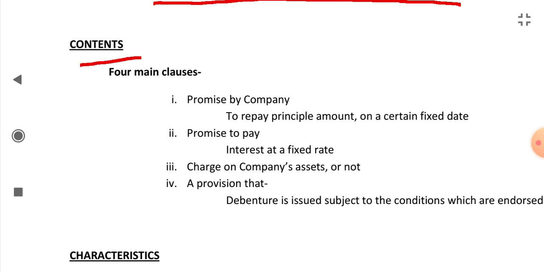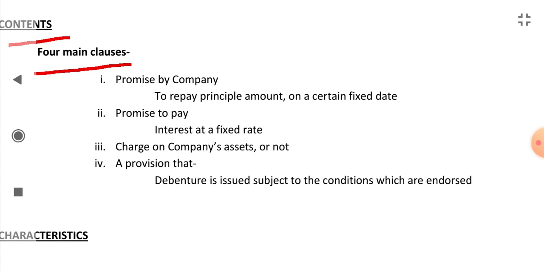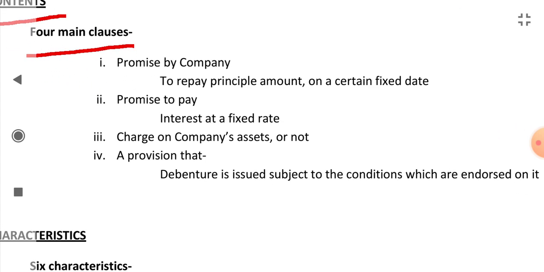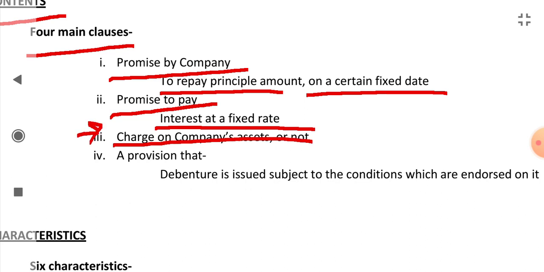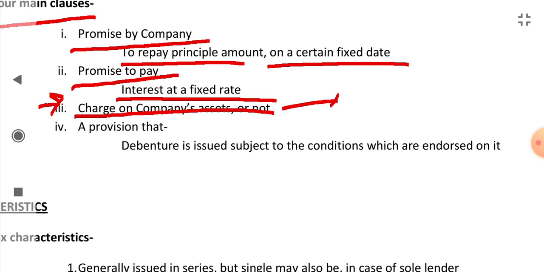What are the contents of debenture? There are four main clauses in debenture. First, it contains the promise by the company to repay the principal amount on a certain fixed date. Then the next main clause is the promise to pay the interest at a fixed rate. Then the clause is about the charge on the company's assets. Mainly there is a charge on the company's assets. Even if there is no charge on the company's assets, it will still be a valid debenture.